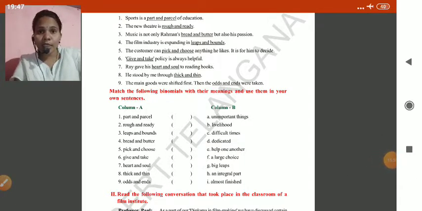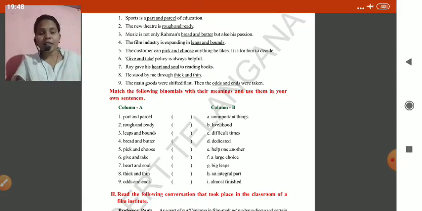So you write through thick and thin. I told you through thick and thin means in difficult times. If all the people avoid us, but our best friend or our parents or family give support, in that situation we use thick and thin. Okay, children, through thick and thin. You write there: through thick and thin means in very difficult times. Odds and ends, I told you, are unimportant things. It means the things which have very little value in rupees.